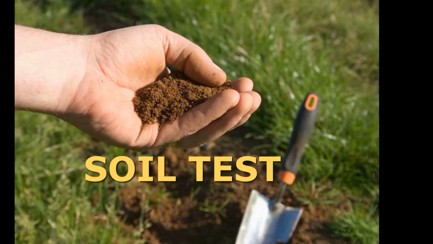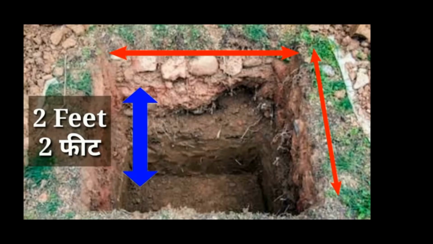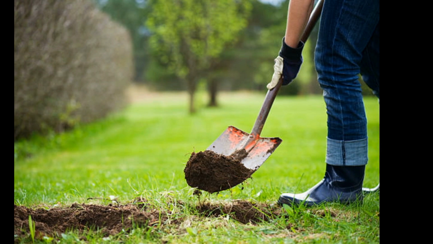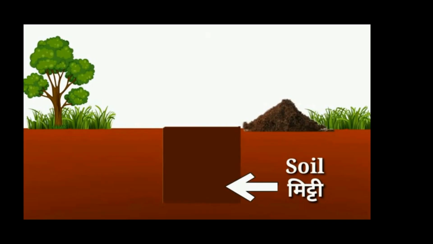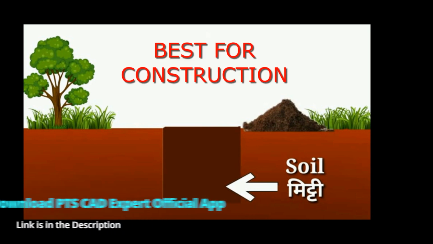In soil test, first of all clean the surface, then dig a pit on the ground that should be of 2 feet length, 2 feet width and 2 feet depth. Excavate all the soil and create a pit. Now fill back the hollow pit using the same excavated soil. If even after filling the pit completely, some soil remains, then the land is considered to be the best for construction.